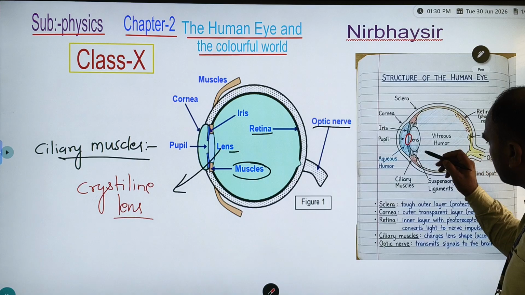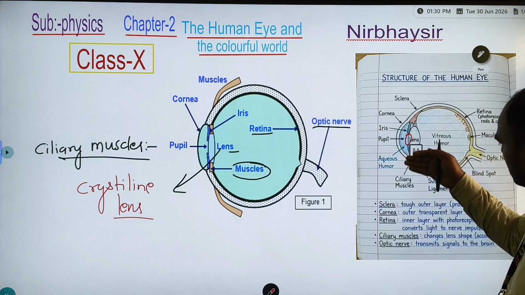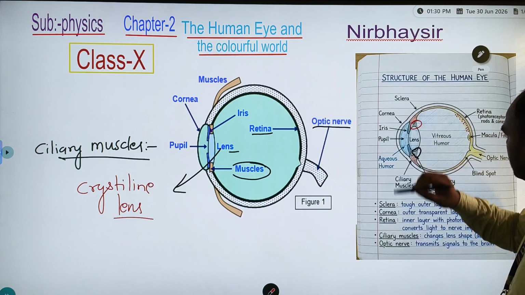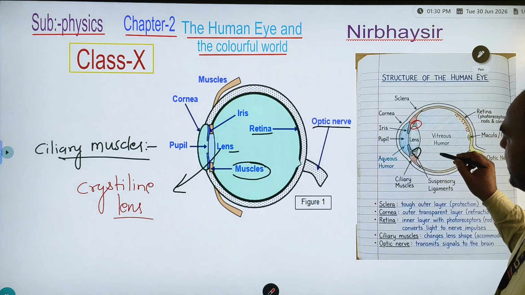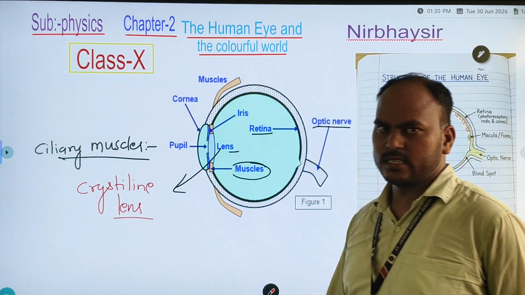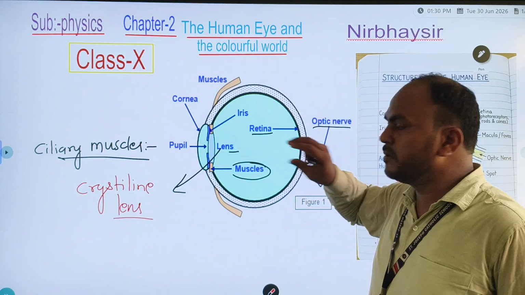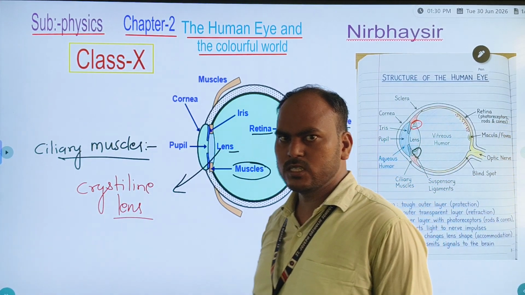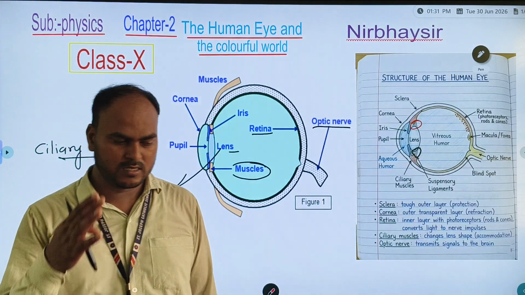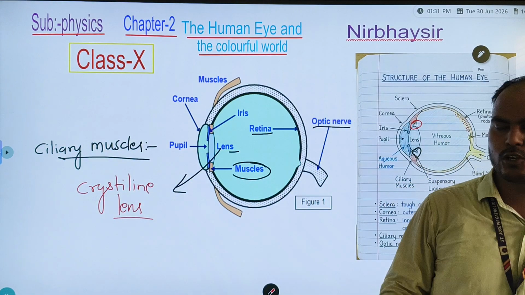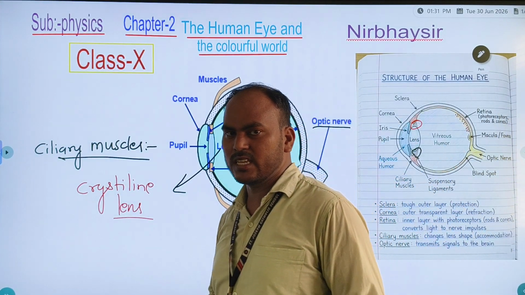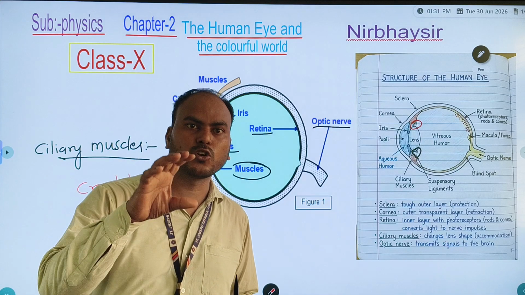This part is known as the suspensory ligament. This white one is the suspensory ligament. Due to the suspensory ligament, the muscles are able to hold the crystalline lens. And this lens is similar to a convex lens. What is the nature of a convex lens? Yes, you are saying right. The nature of the convex lens is converging, or we can say a converging lens, with a converging nature for light rays.